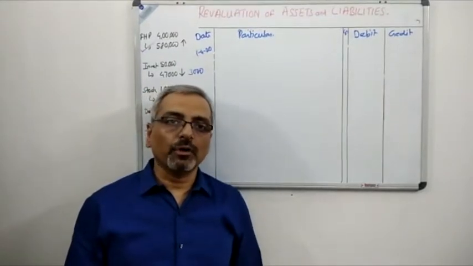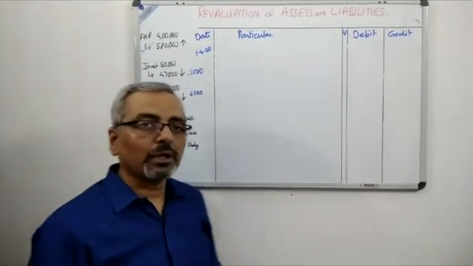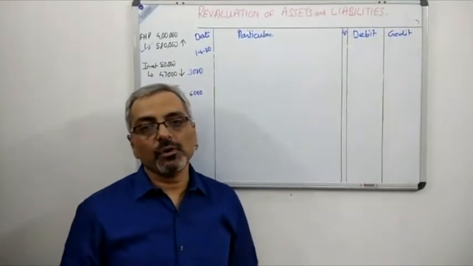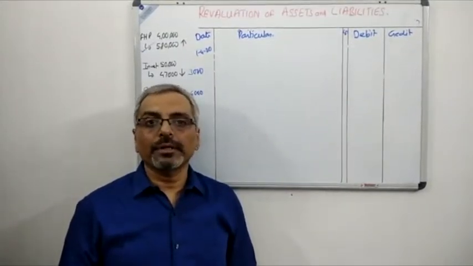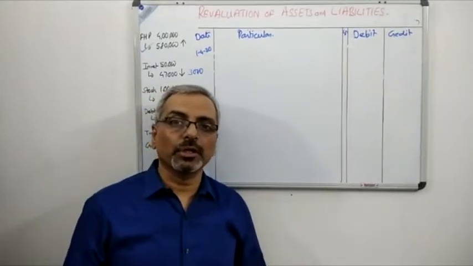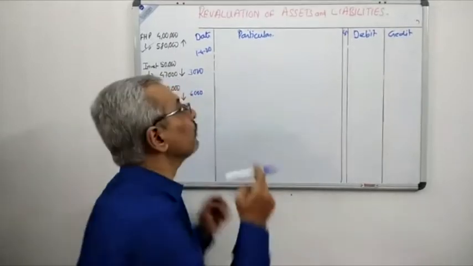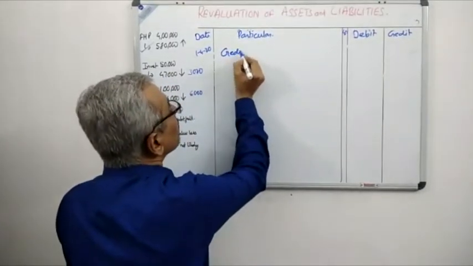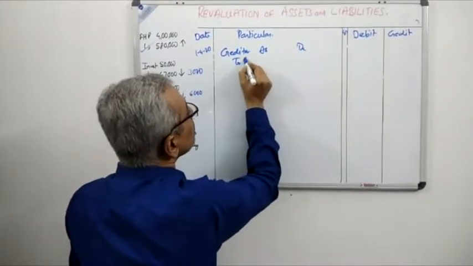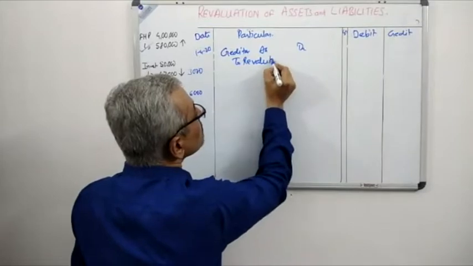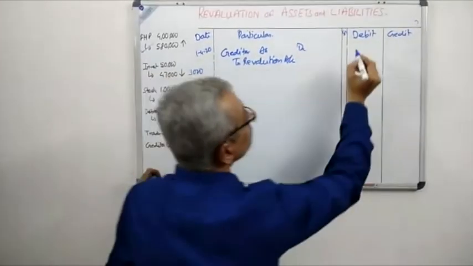So first let us move on to the journal entry for the creditors, and you can see over here the creditors of 12,000 is not likely to arise. So there is a decrease in the value of creditors, and if you remember, if there is a decrease in the value of liability, it will go to the credit side of the revaluation account. So what will be the journal for that? The journal entry will be creditors account debit to revaluation 12,000. So we are now doing creditors account debit to revaluation, and the value of it, see very carefully, is 12,000.